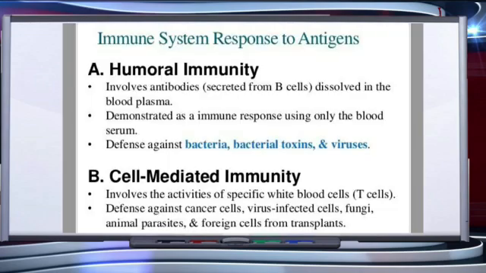Based on the responses, acquired immune responses are of two types. That is the humoral immune response, which is the antibody-mediated response, and the second type is called the cell-mediated immune response or cell-mediated immunity. Humoral immunity involves antibodies which are secreted by B lymphocyte cells and dissolved in the blood plasma. This defense mechanism is used against bacteria, bacterial toxins and viruses.